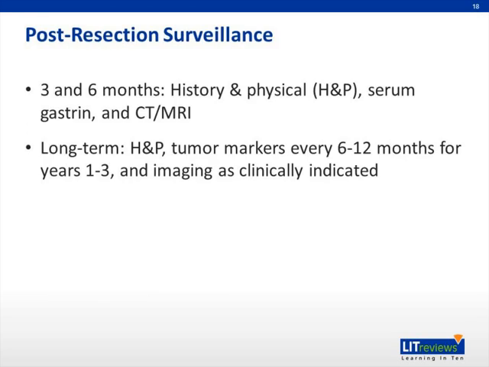There is limited evidence from which to make recommendations for follow-up after a resection of a gastrinoma. Guidelines from the National Comprehensive Cancer Network, based upon expert consensus, include the following recommendations for follow-up after resection. At 3 and 6 months post-resection, surveillance should involve a history and physical examination, serum gastrin, and computed tomography or magnetic resonance imaging. Long-term surveillance should include a history and physical examination with tumor markers every 6 to 12 months for years 1 to 3, and as clinically indicated thereafter. Imaging studies are recommended only as clinically indicated.